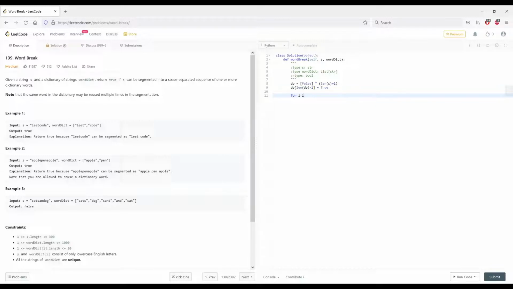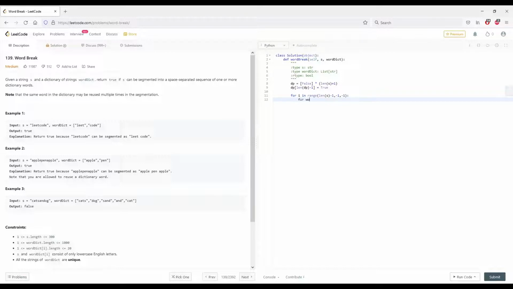So for i in range length of s minus 1, okay, what I'm going to do here is iterate through all the words in the word dictionary.